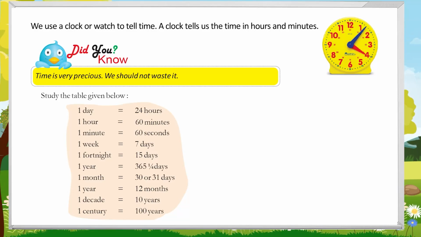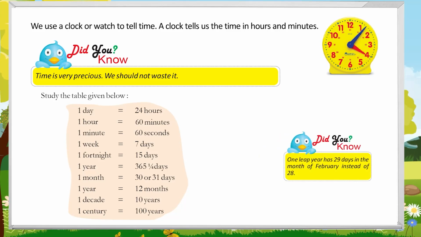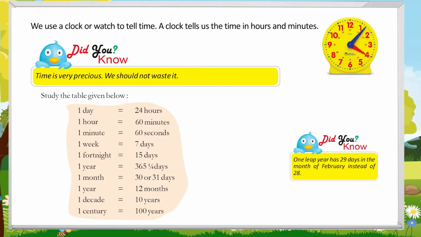1 month is equal to 30 or 31 days. 1 year is equal to 12 months. 1 decade is equal to 10 years. 1 century is equal to 100 years. Did you know? 1 leap year has 29 days in the month of February instead of 28.